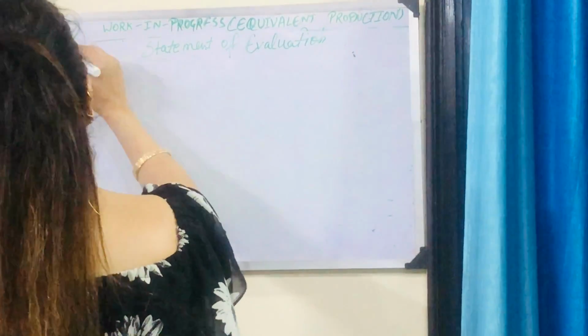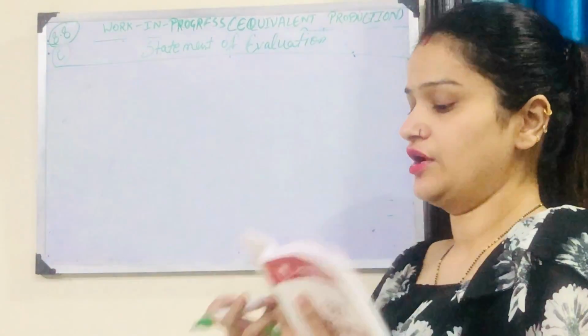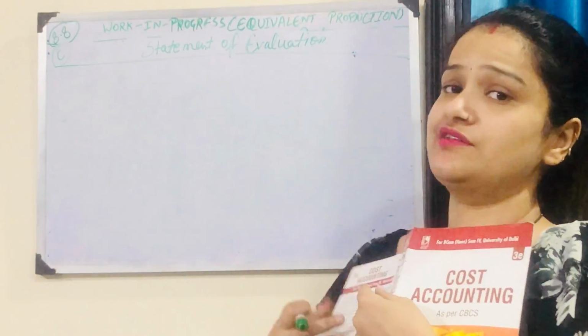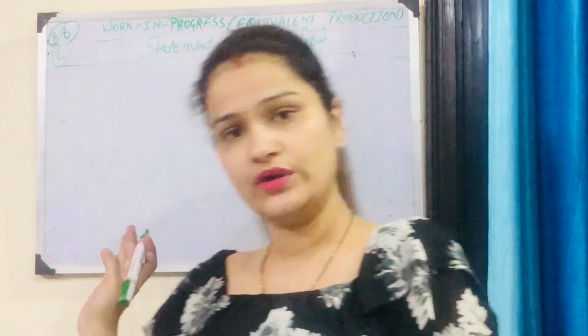This is the C statement of evaluation. Now what we'll have to evaluate, obviously, we have already done things for normal loss, now we'll do things for abnormal loss.